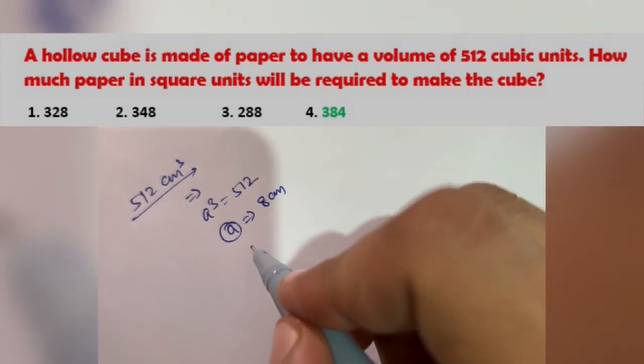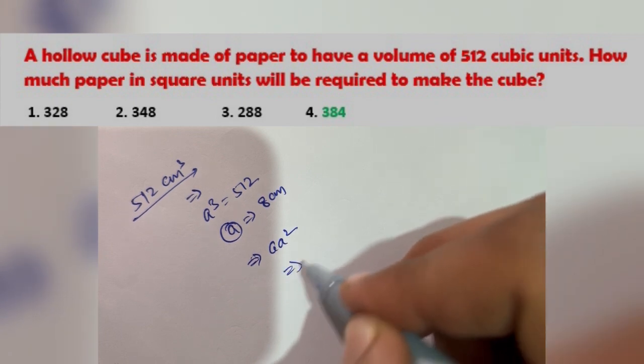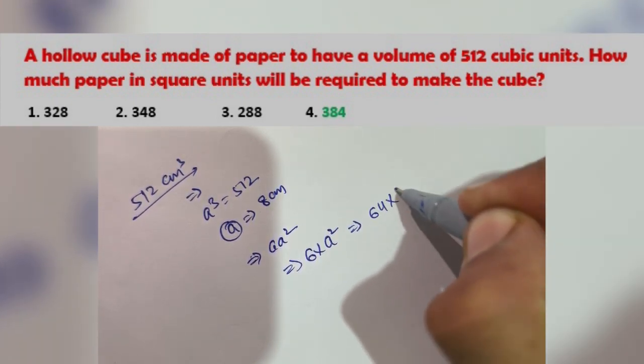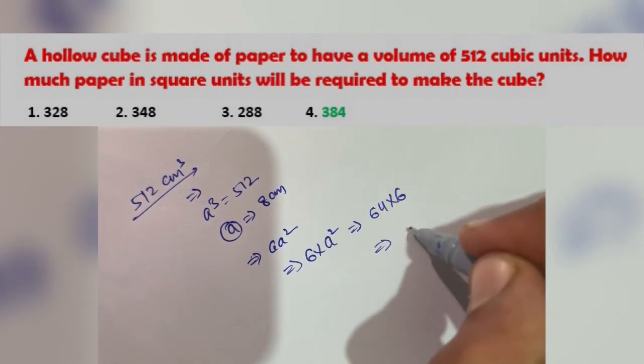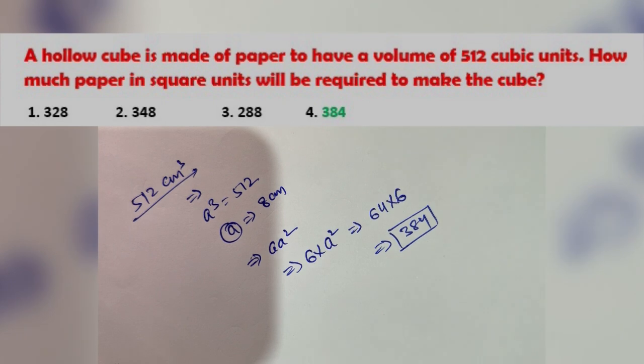So it will come out to be 6A square, and you can say that 6 into A square will be 64 into 6, so it will be 384 will be our correct option.